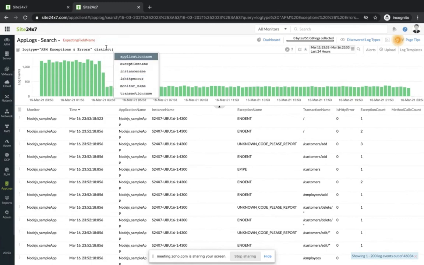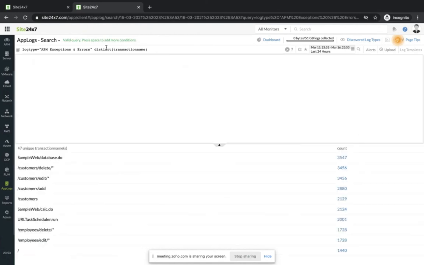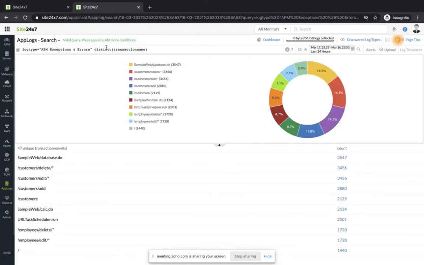I can further drill down by grouping them only by their exception or transaction names. This filter pulls out all the transactions in which an exception has occurred. Now, I can still further drill down by taking one particular transaction and trying to see what kind of exceptions have occurred in that transaction. Let me show you how to do the same.